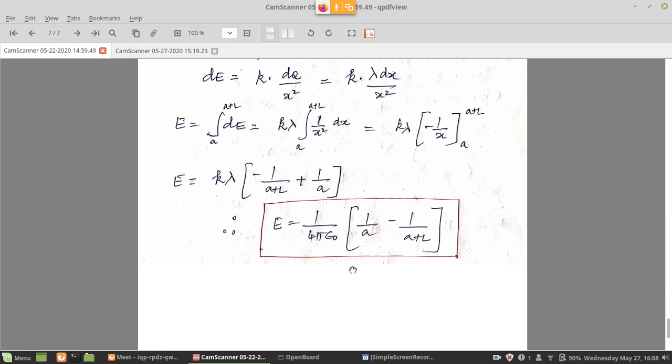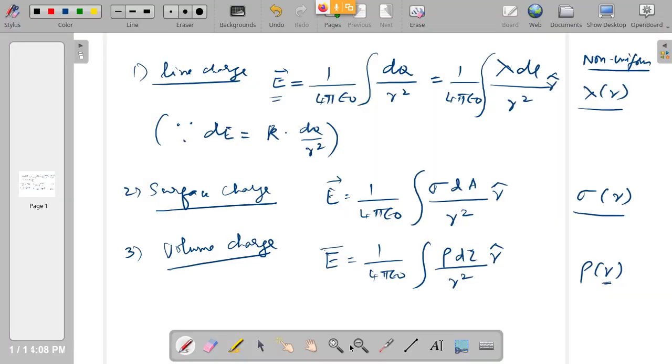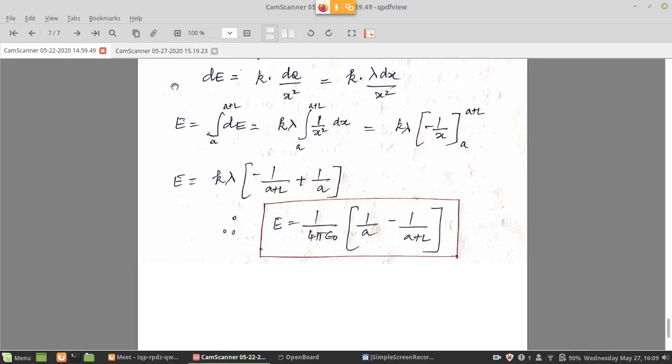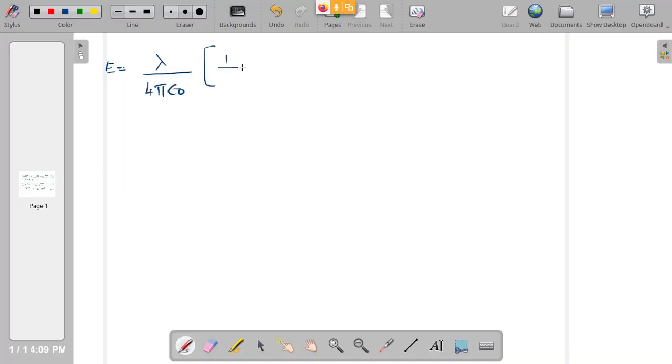Now, the point is, should we remember this formula? That is a question. First and foremost, in many problems, you have to know how to adapt one formula to many cases, because we cannot remember 100 formulas, right? So let me make some changes to this so that you remember this for one case, then you can do the same thing for all other cases. Here what we have got is therefore lambda divided by 4 pi epsilon naught, into 1 by a minus 1 by a plus L.